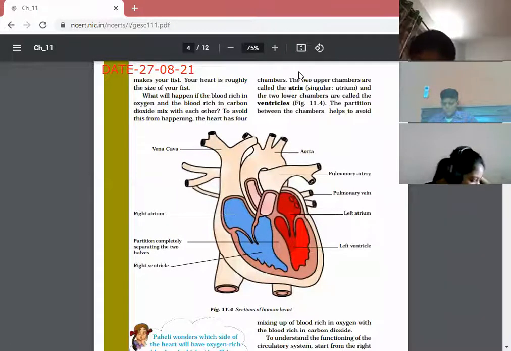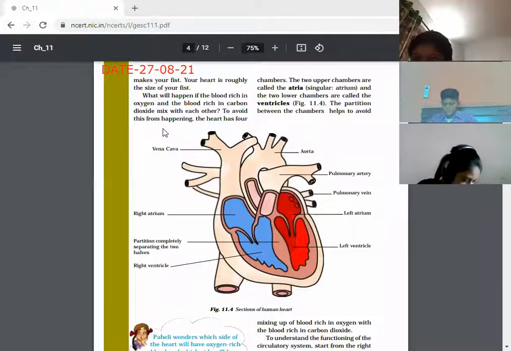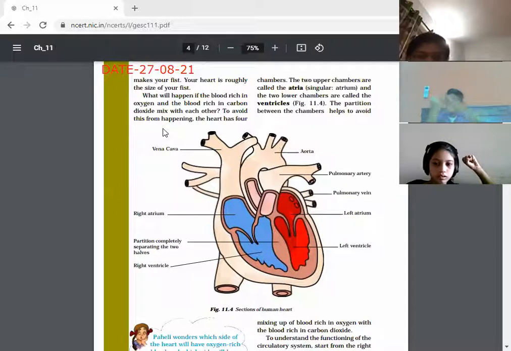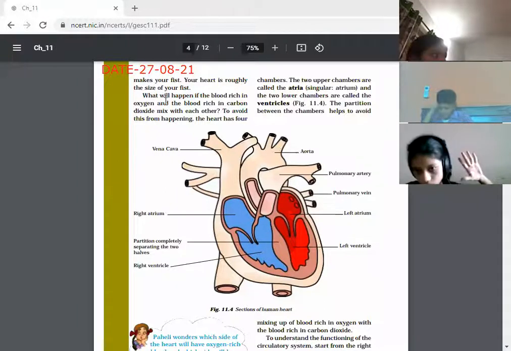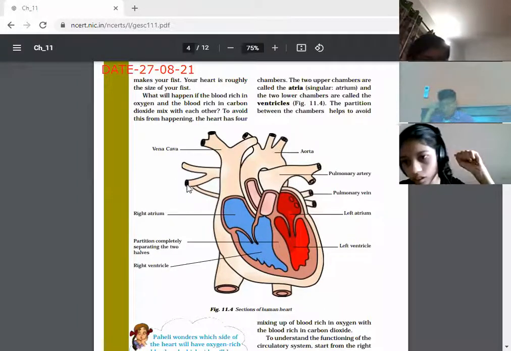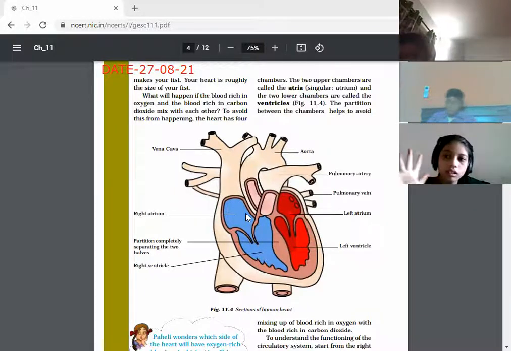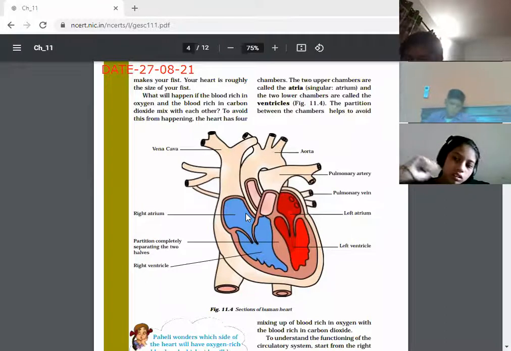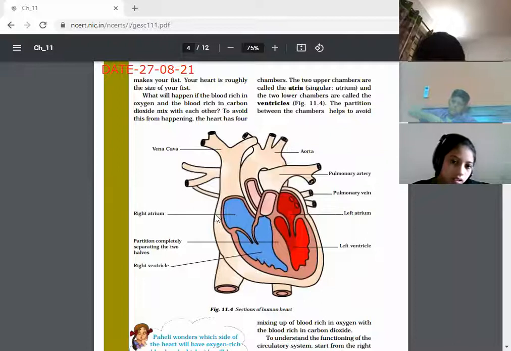What is the size of the heart? The size of the heart is like a fist. Make your fist. That is the size of our fist, and this is the size of our heart. So, children, the heart is located in the chest cavity. A small bit, it is tilted towards the left only. That's why it is said that the heart is on the left side, but a small bit it is tilted towards the left. Otherwise, it is in the center of the chest cavity.